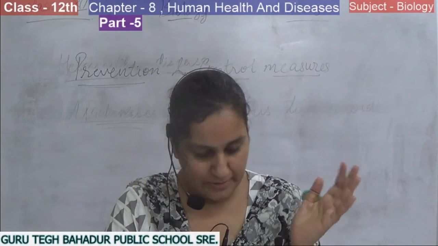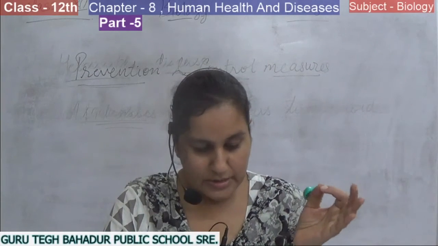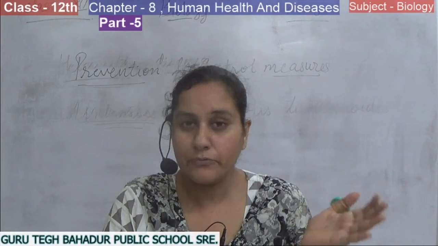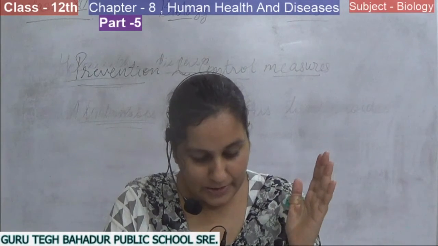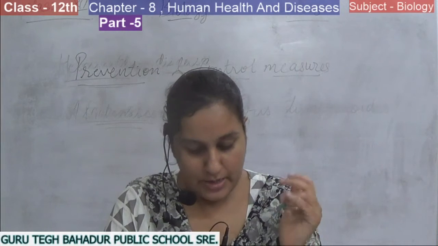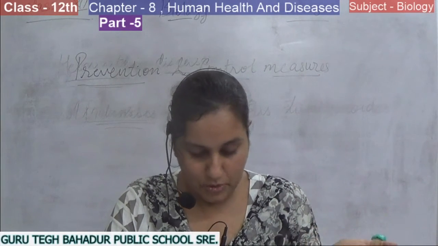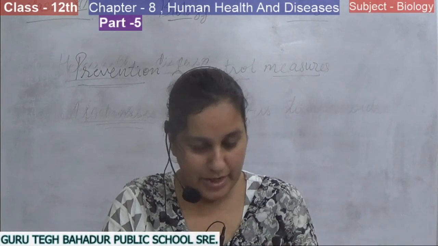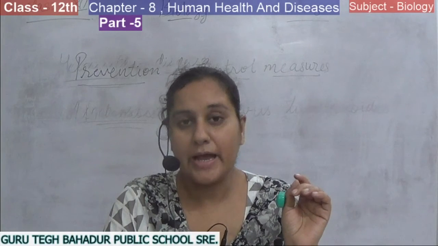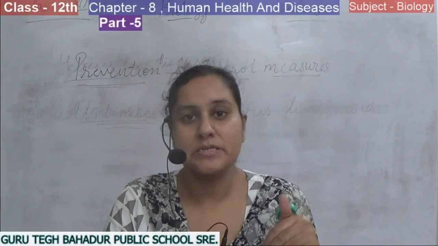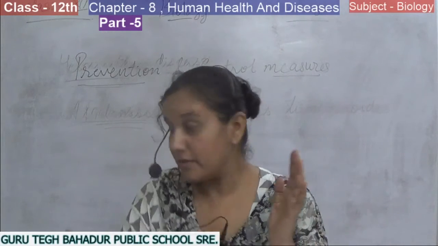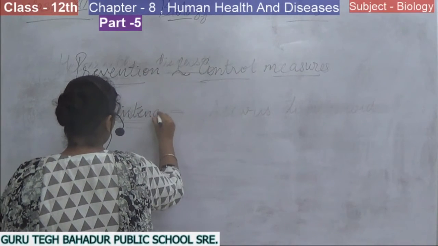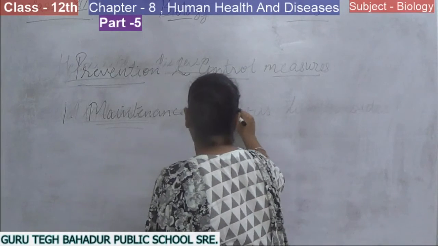consume clean drinking water, foods, vegetables, and fruits, and ensure proper disposal of waste and excreta. For public hygiene, there is periodic cleaning and disinfection of water reservoirs, pools, tanks, and our surroundings. Our environmental areas and surroundings we can keep clean, and hence we can maintain personal and public hygiene. So the first factor is the maintenance of hygiene, by the two ways, personal and public hygiene.